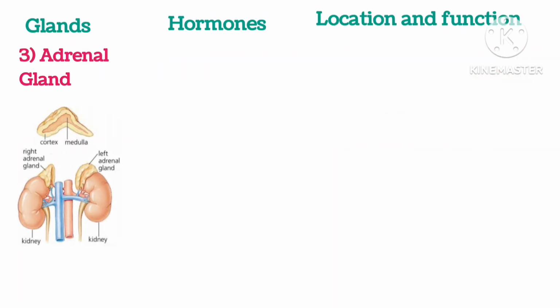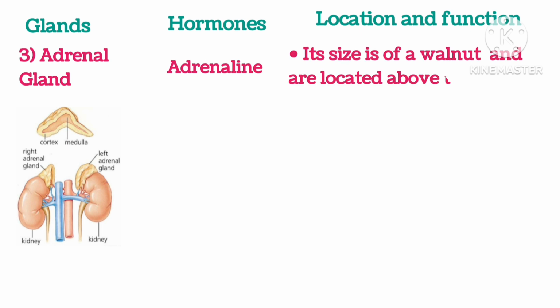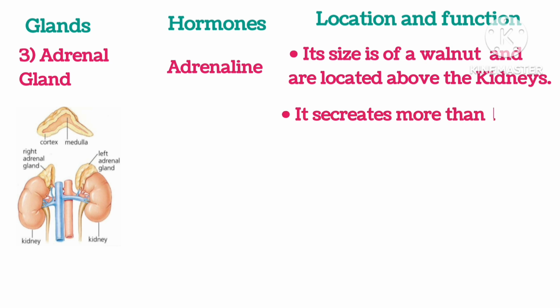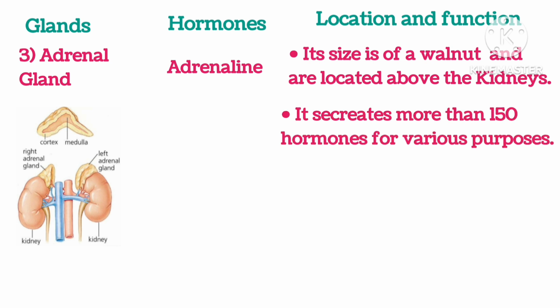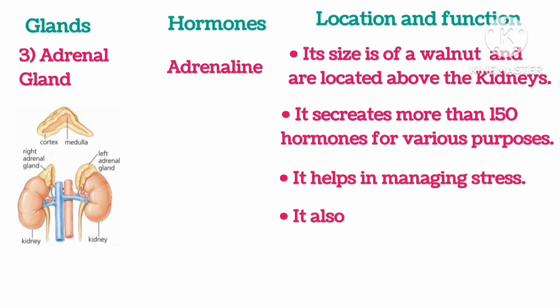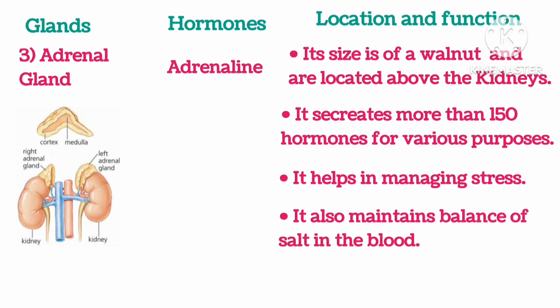Adrenal gland. Its hormone is adrenaline. It is the size of a walnut and it is located above the kidneys. It secretes more than 150 hormones for various purposes. It helps in managing stress. It also maintains the balance of salt in the blood.